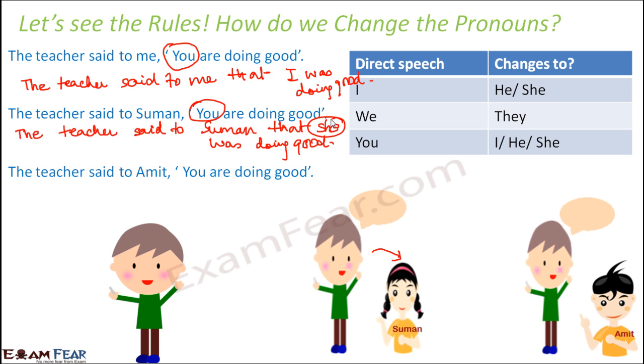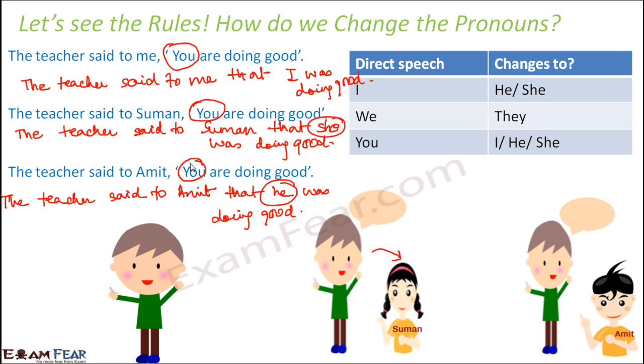Similarly, if the teacher is talking to a boy, the teacher said to Amit, you are doing good. So this would be the teacher said to Amit that he was doing good. So you see, these are the various ways in which you changes to I, he or she depending upon the meaning and context of the sentence.